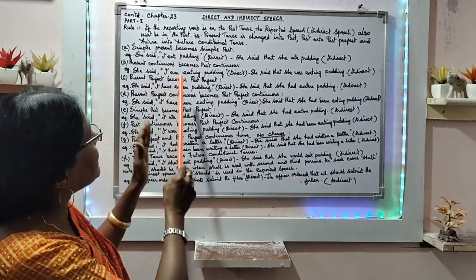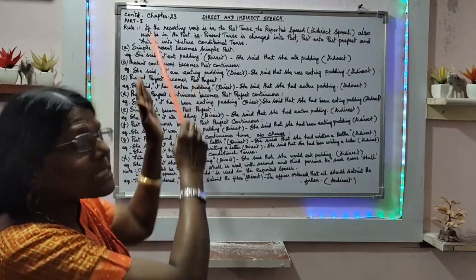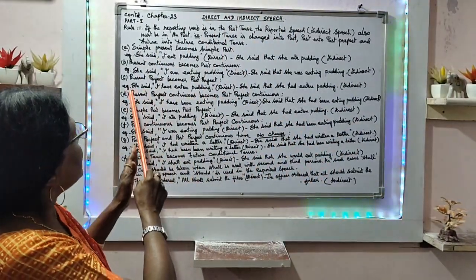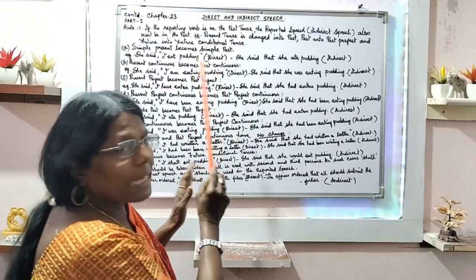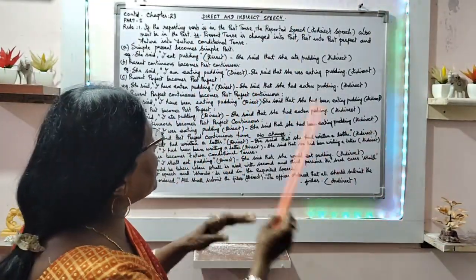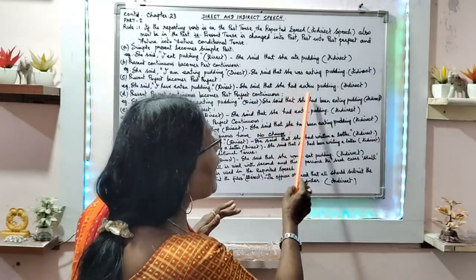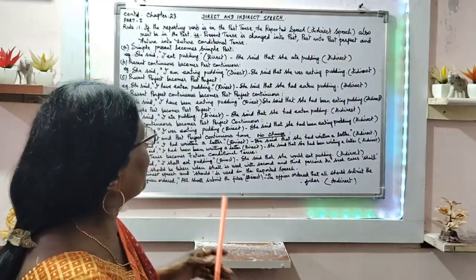The next is present perfect tense. The present perfect tense becomes past perfect tense. She said, I have eaten pudding. That is direct speech. And when we change into indirect speech, she said that she had eaten pudding.